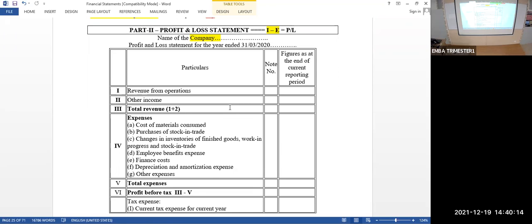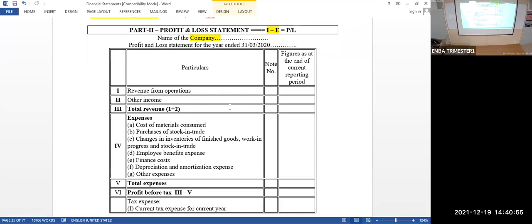First I'll tell you, revenue from operations means any income received by the company from the core activity of the company. Suppose tuition fees collected by Dayananda Sagar University is going to be the revenue from operations for the university. Suppose we have a canteen inside. We are letting it out to some catering people, receiving nominal rent to provide subsidized food to the faculty as well as the students.